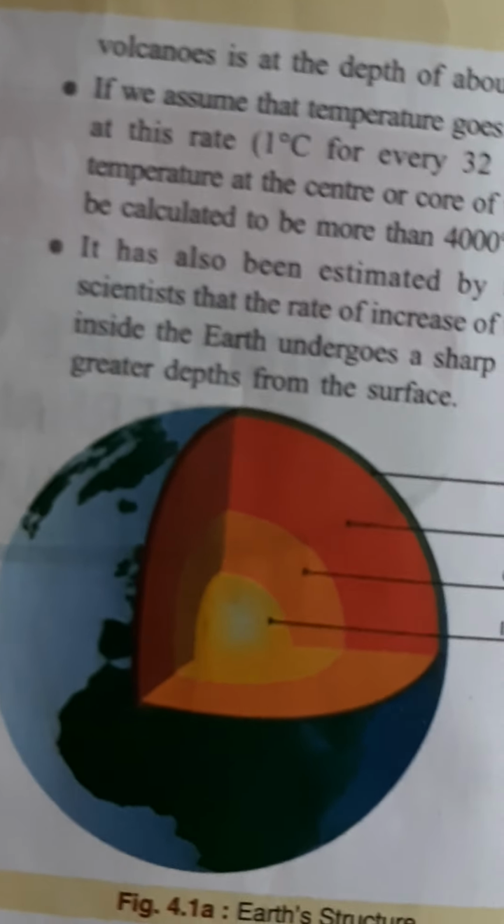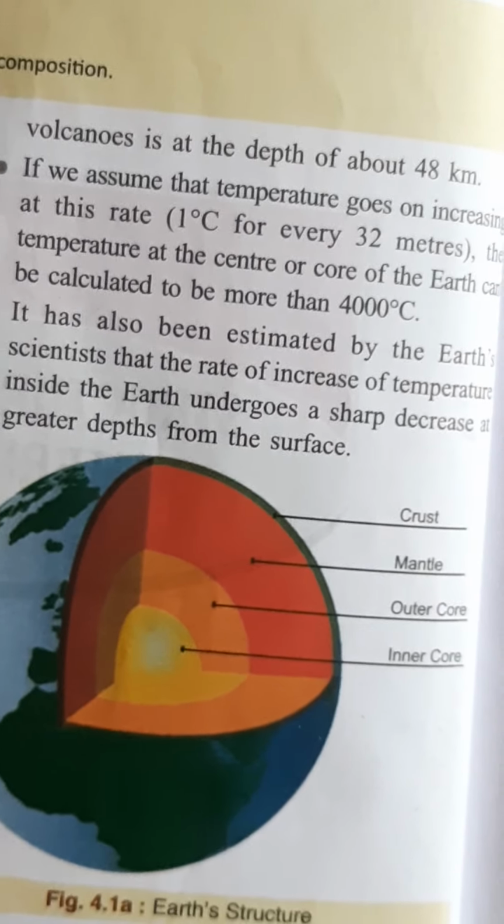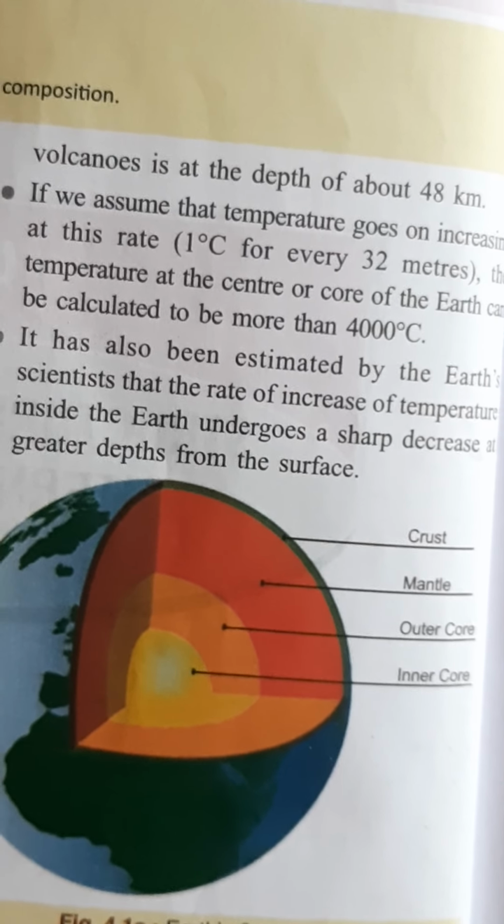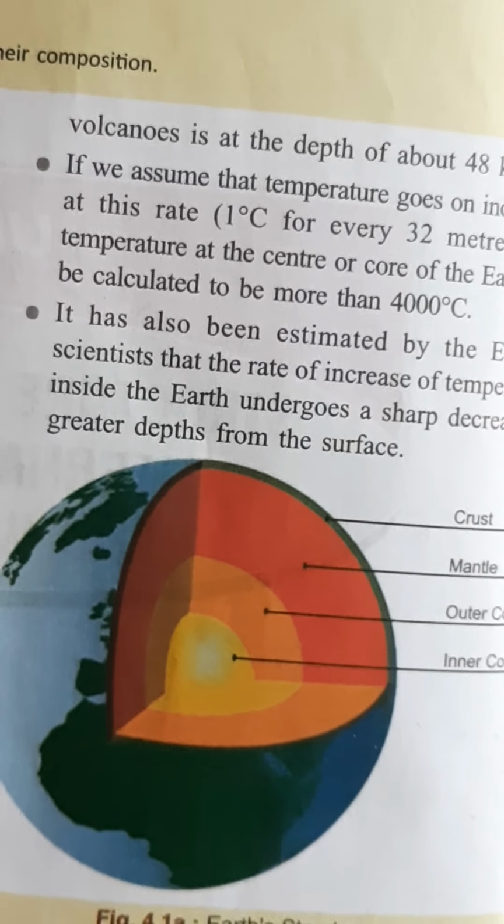If you see the Earth, the three colors are mentioned there: yellow, orange, and the interior part. These three layers are known as the crust, mantle and core. The yellow color is the interior of the Earth, the orange color is the middle part, and the white-orange color is known as the crust. The uppermost region of the Earth, on which we live, is known as the crust.